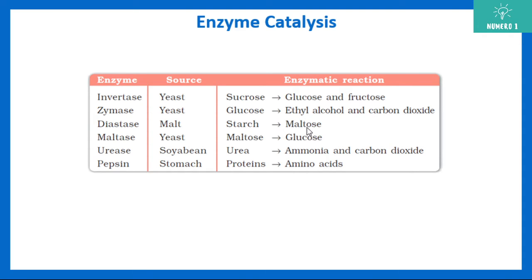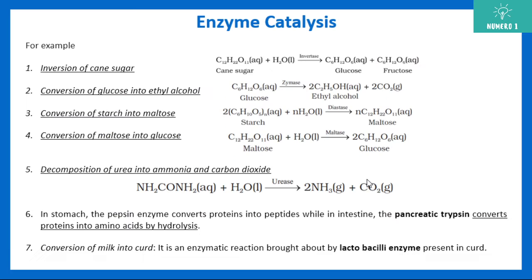Starch to maltose requires diastase. Maltose to glucose conversion requires maltase. Then urea is converted in the presence of urease to ammonia and carbon dioxide. In the same way, pepsin converts proteins into amino acids. You can see some of the reactions listed here. You do not have to memorize the reactions, but you have to know which enzyme is converting what into which products. So just go through all this.